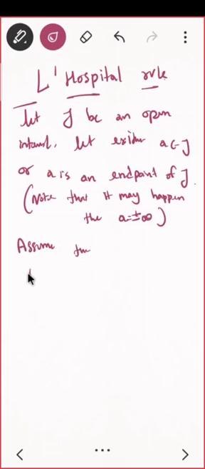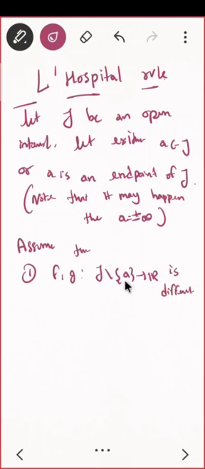What is the first condition? f and g, from J minus a to R, are differentiable. This may happen that at a the derivative does not exist, and if a is infinity then we cannot talk about derivative. So I'm just excluding that point from the domain.